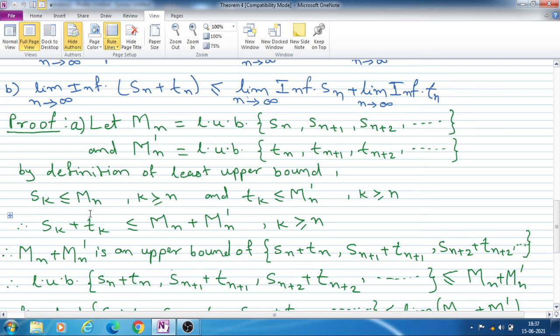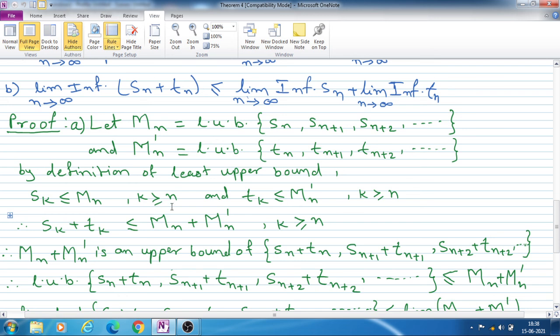By the definition of LUB, the least upper bound is always greater than or equal to every term of the sequence. So Sk is less than or equal to Mn for k greater than or equal to n.